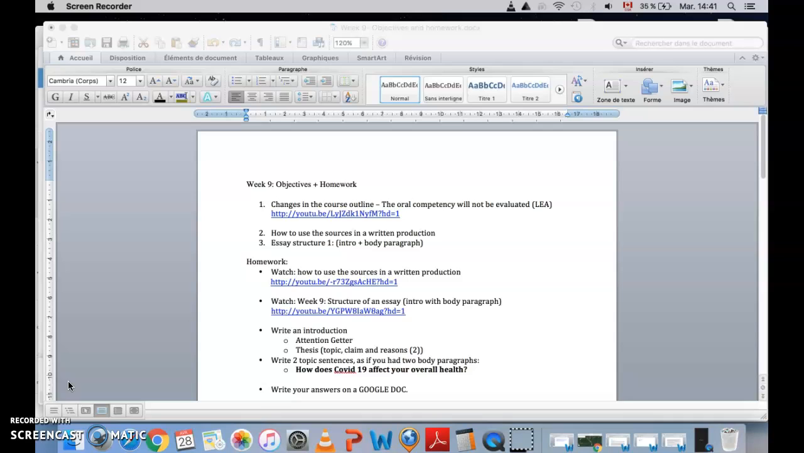Here is the document, the week 9 objectives and homework. So the first thing that we talked about on week 9 was changes in the course outline. I talked about this. Look at the clip here, and it's going to be explained. The second one, how to use the sources in the written production. So it's here. The link is there. Essay structure. The link is there. Okay, intro plus body paragraph, the link is there.